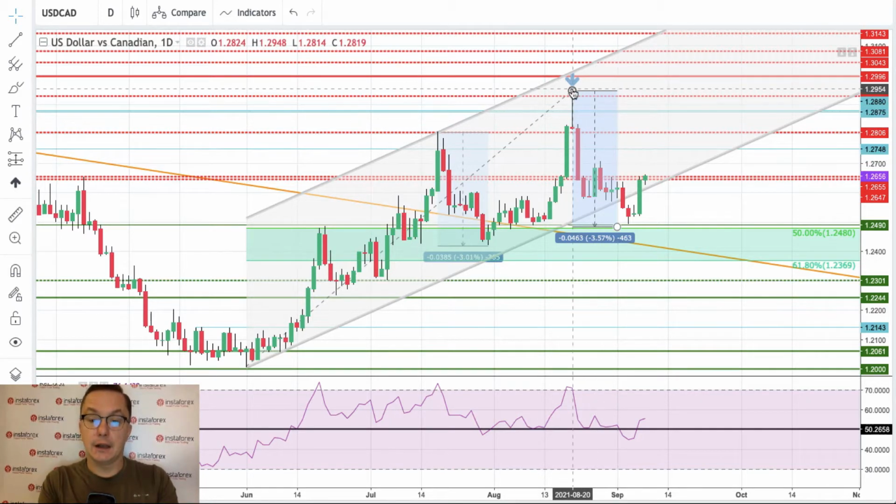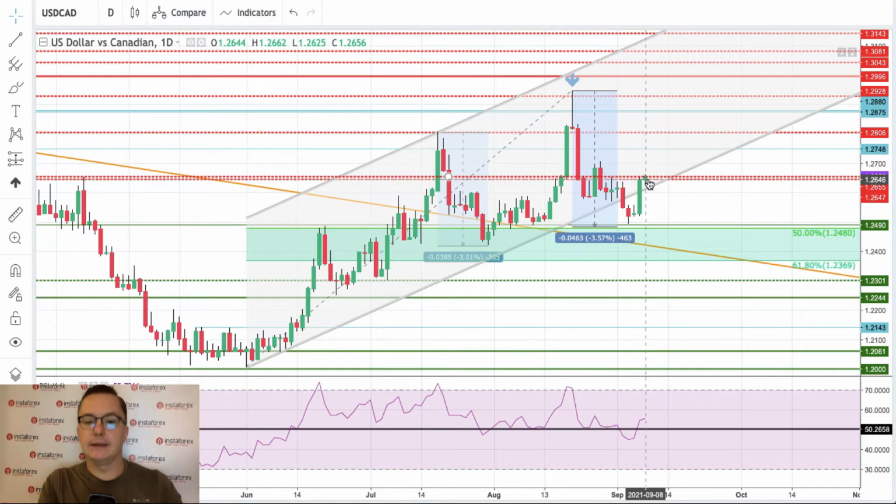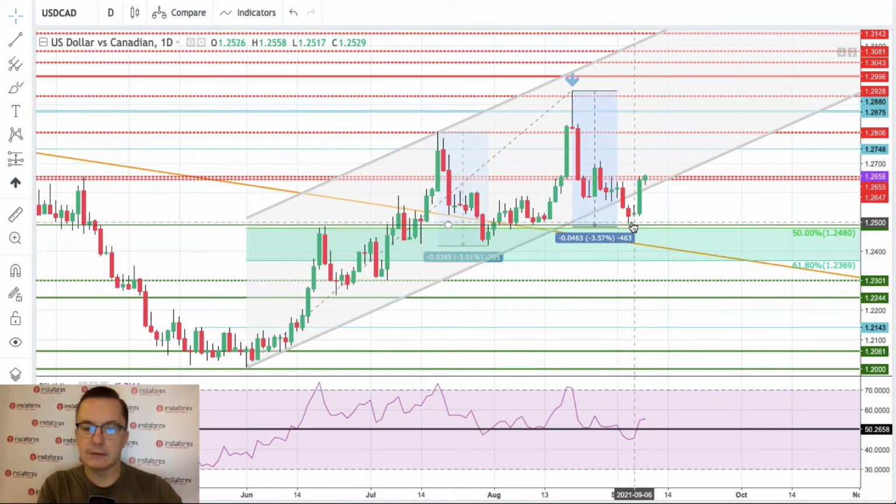As you can see, we have a retracement towards the 50% Fibonacci level 1.2480. We almost hit this one because the low is 1.2493, so it's a 13 pip miss, but we have a nice bounce from this level towards the local technical resistance 1.2656, and despite the fact that we got out of this ascending channel, there is still a chance for this up move to be resumed.